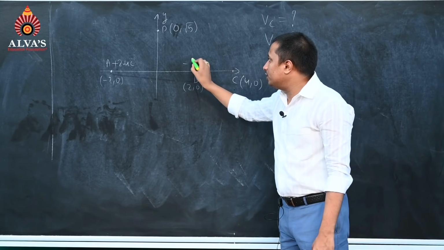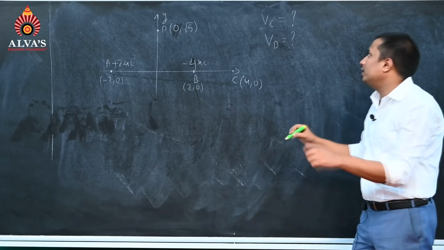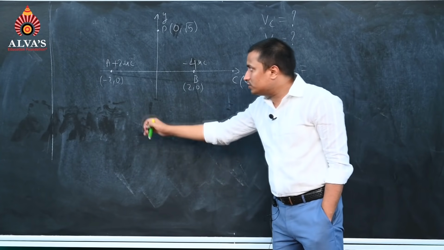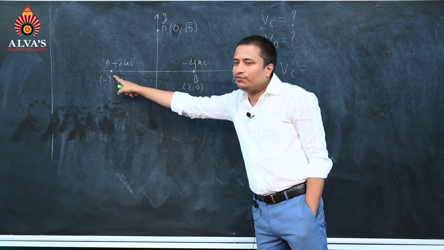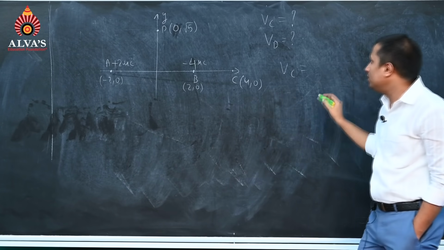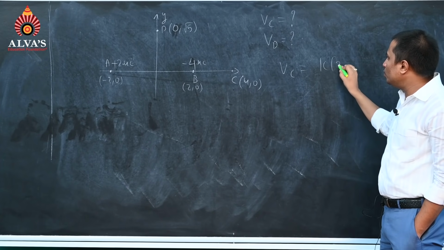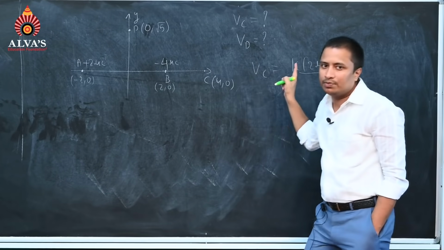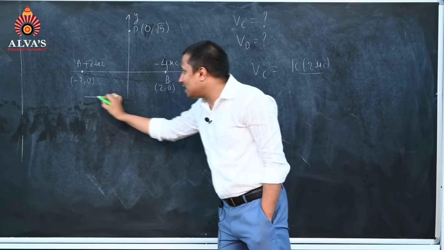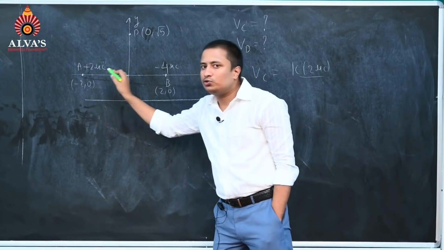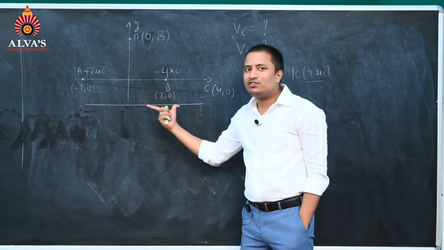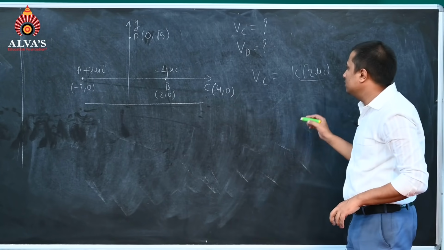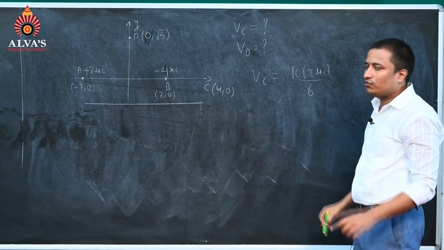From here we can write Vc, that is potential at C point, will be equal to potential at C point due to first charge. Due to first charge, potential at this C point will be K into 2 microcoulomb by R. Now what will be this R distance from A point to C point? 2 plus 4 will give us 6. Distance from here is 6. So we can write KQ by 6 for the first one.